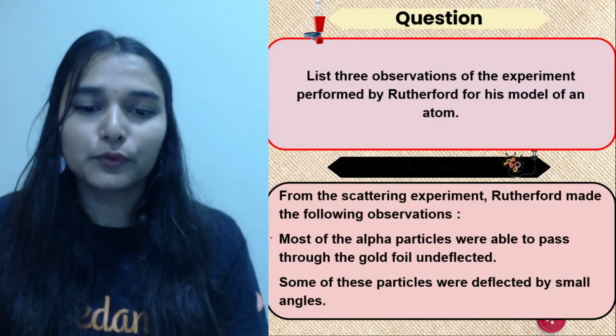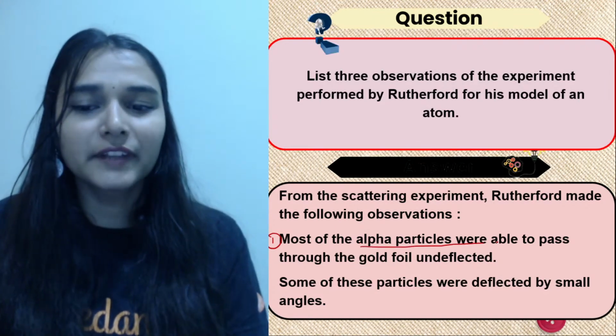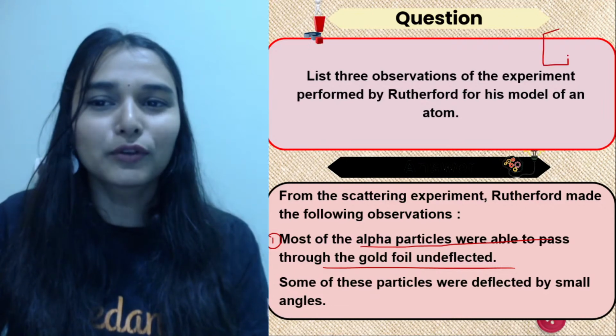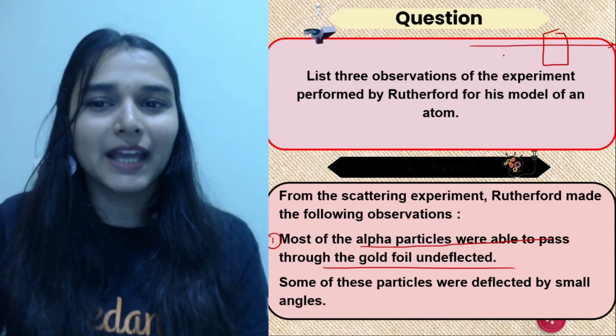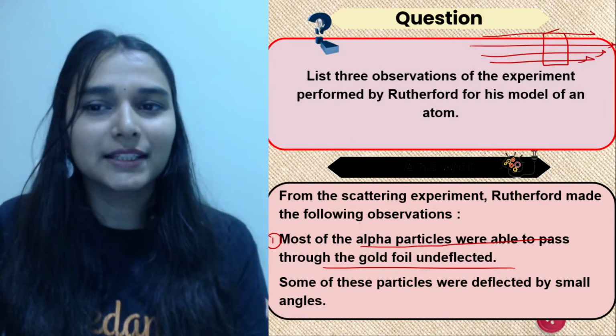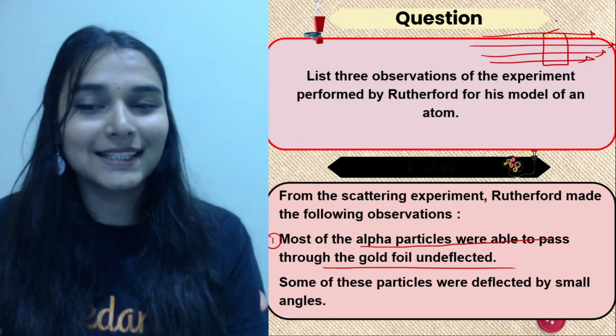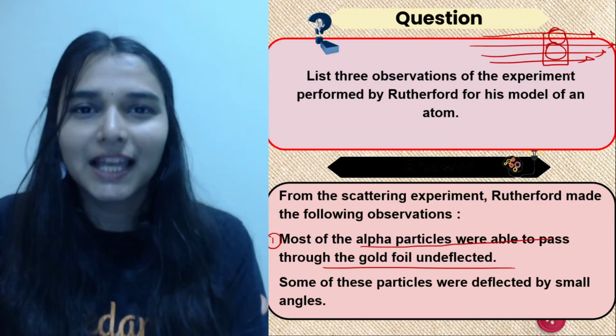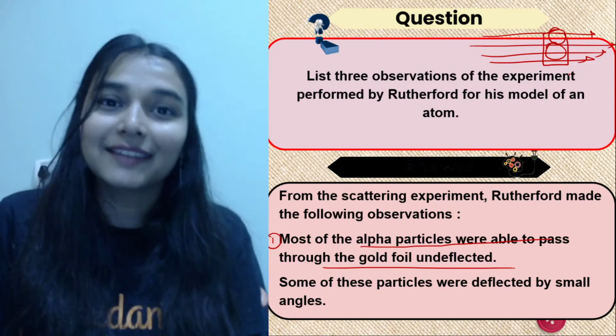The first observation was that most of the alpha particles pass straight through the gold foil. So this is the gold foil. Alpha rays are coming and most of them were passing straight through the foil. The reason is that we conclude that most of the space inside the atom is empty. There is nothing, and that is true.